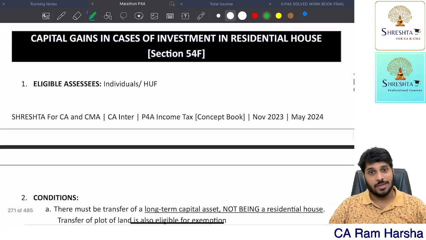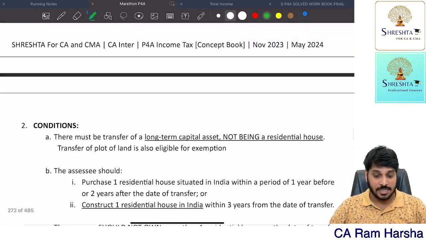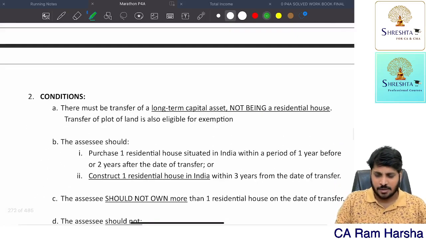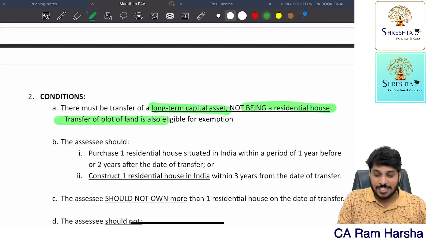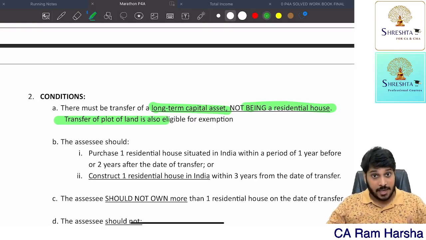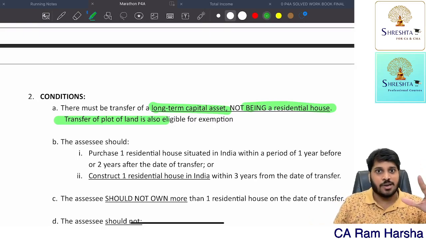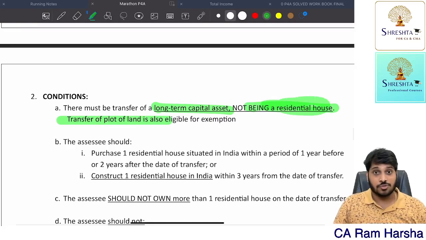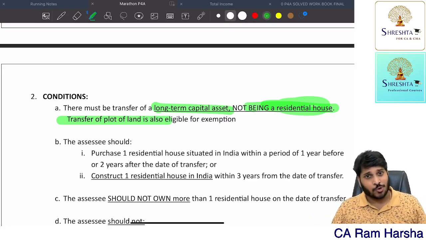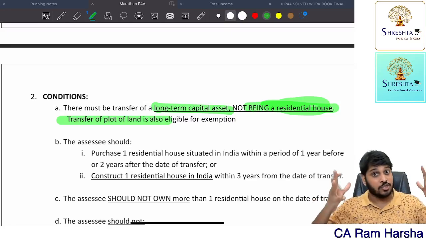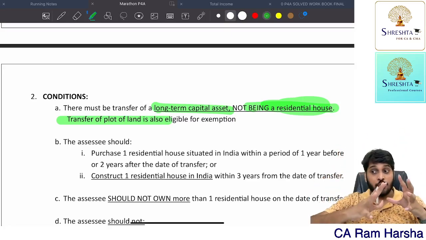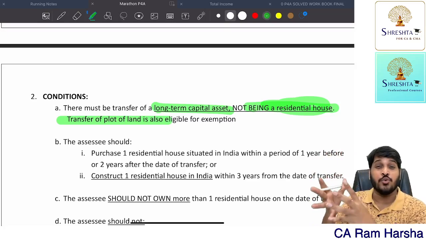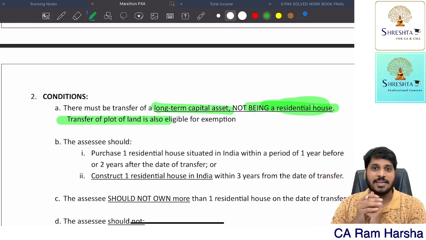Next, 54F. Here in 54F, the original asset which you are transferring is any long-term asset but not a residential house. Getting it? If you sell a vacant land, that is eligible. But if you are selling a residential house, 54F is not open. So if you sell any asset, jewelry I sold, or my business itself I sold to somebody under slump sale, I have got a capital gain. Now, whatever the amount at which you sold, the sale consideration, if you invest the sale consideration in buying a new residential house, capital gain is exempted.